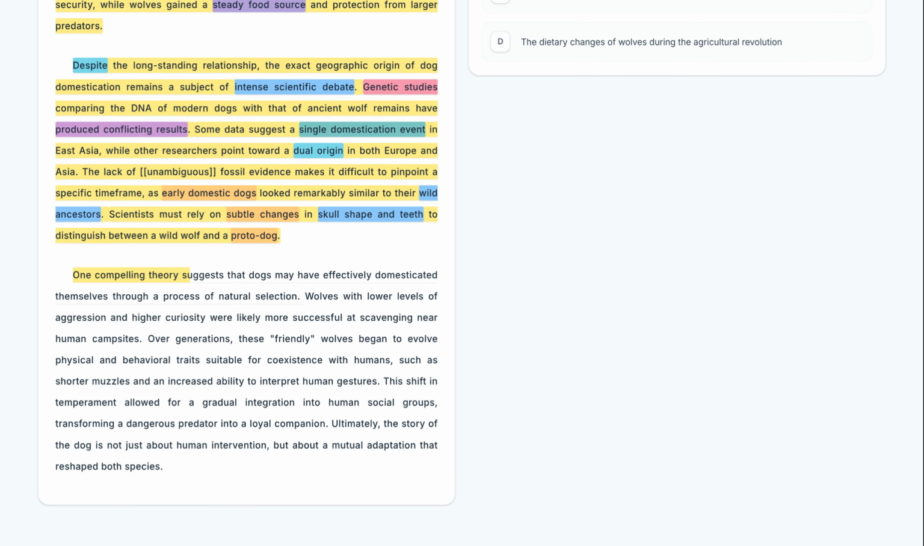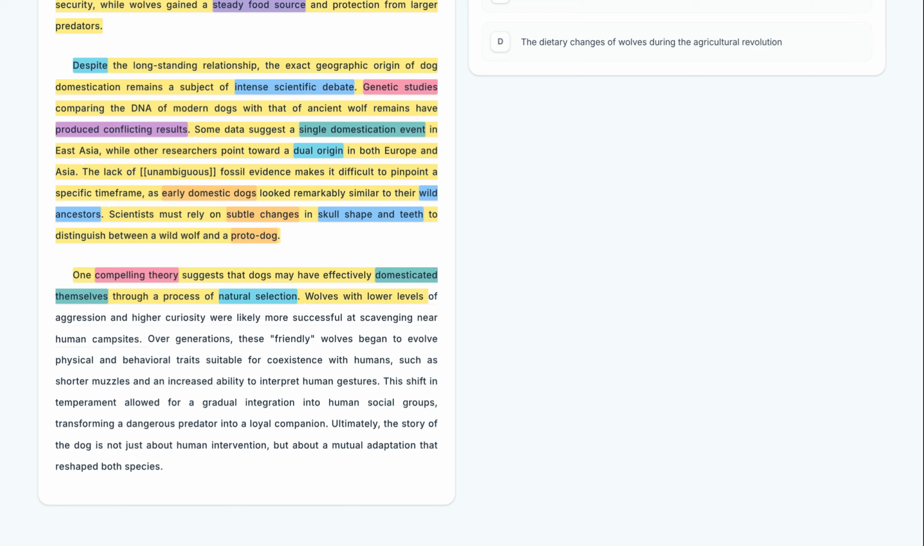One compelling theory suggests that dogs may have effectively domesticated themselves through a process of natural selection. Paragraph 3 introduces a compelling theory where dogs domesticated themselves. This natural selection process suggests that domestication wasn't always a conscious human choice.